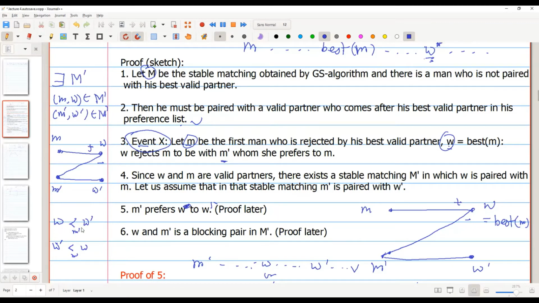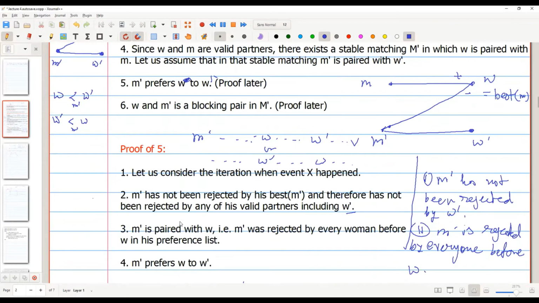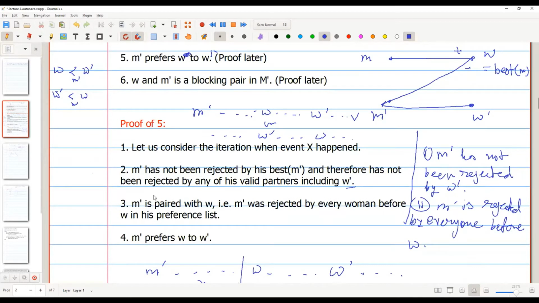So now we do this proof, part 5. In this proof, there are two points. The first point is M prime. M is the first vertex who gets rejected by his best valid partner. That means M prime has not been rejected by his best valid partner at iteration X. And that means M prime has not been rejected by any of his valid partners, because the best valid partner will have the best rank among all the valid partners. So the first thing is that M prime has not been rejected by W prime during iteration X.